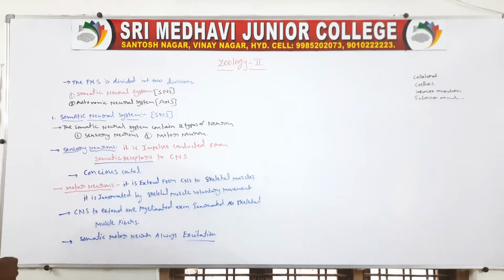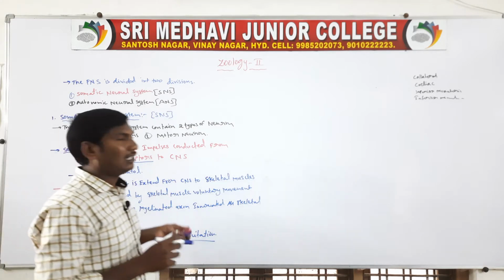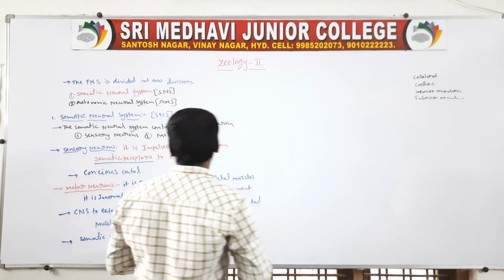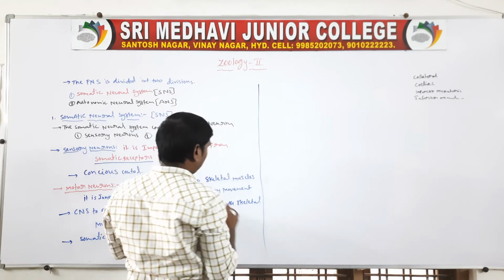So that is the somatic neural system. Second one, the autonomic neural system.